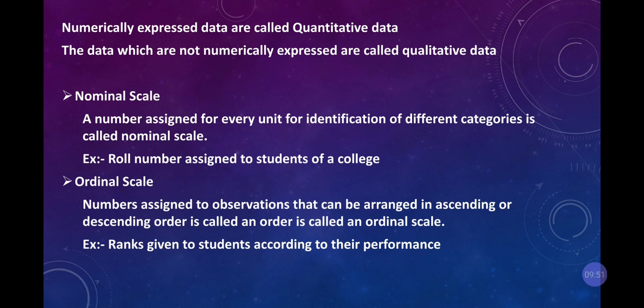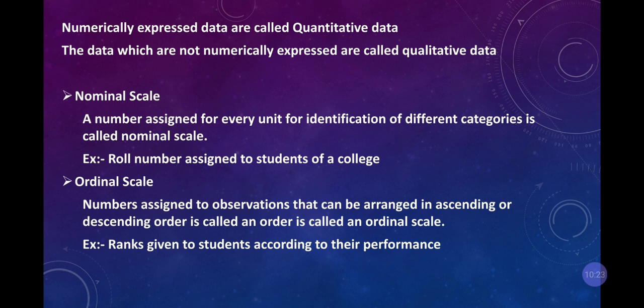Next, the nominal scale we have here. A number assumed for every unit for identification of different categories is called a nominal scale. So it is not normal scale, it is nominal scale. For example, roll numbers assigned to students of a college. Now you will be getting your roll numbers.